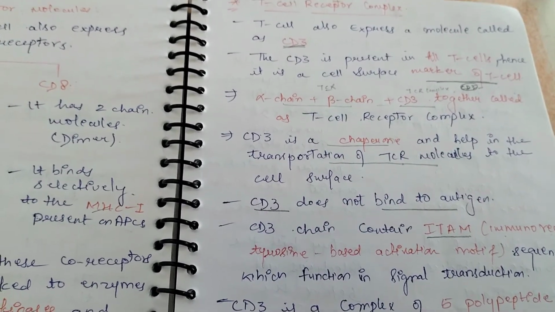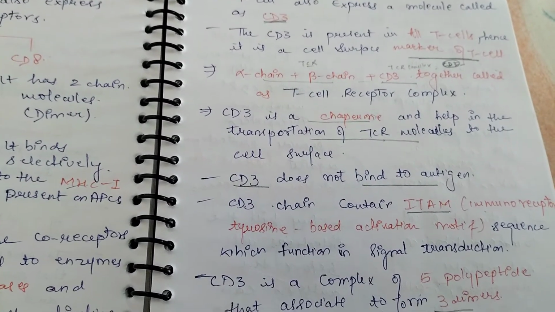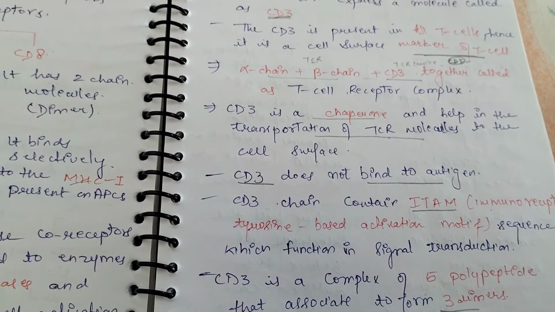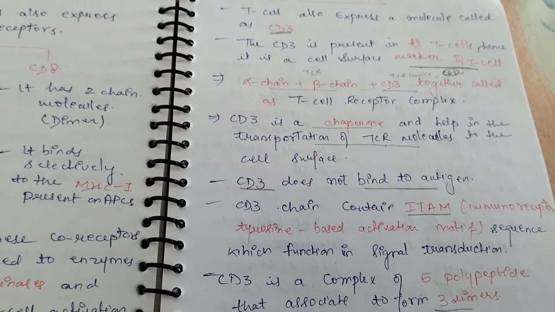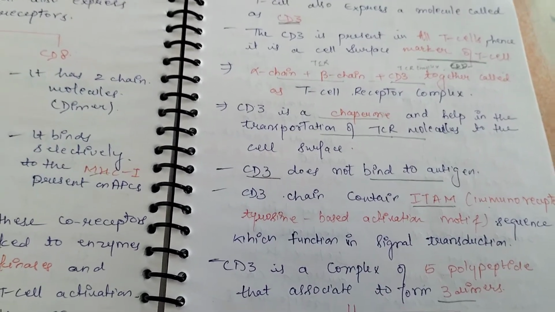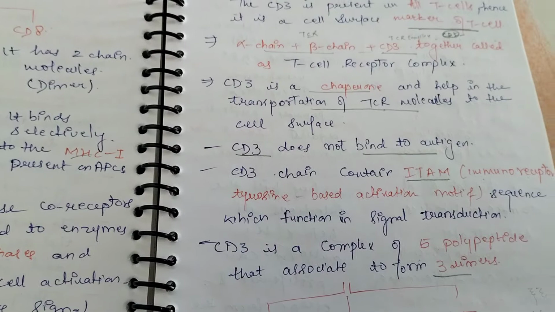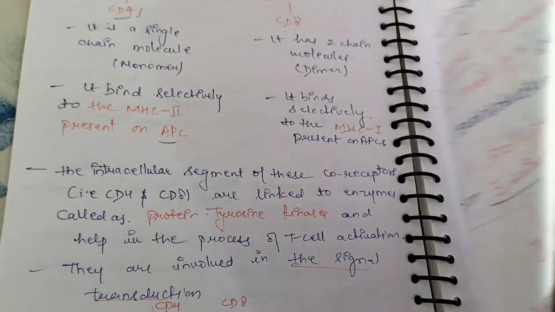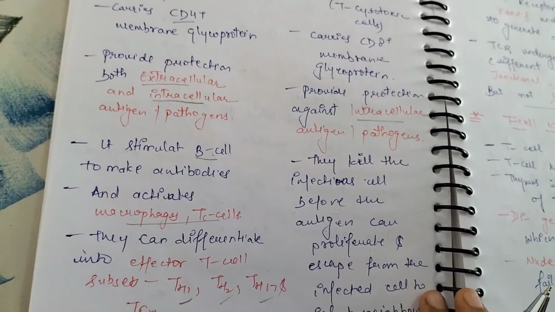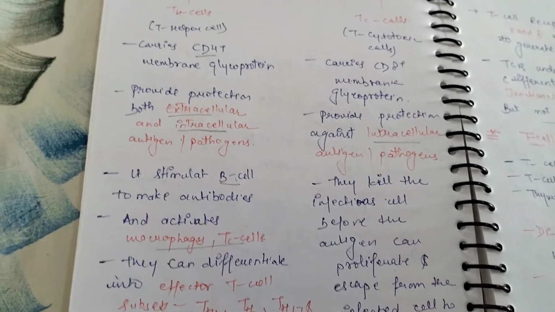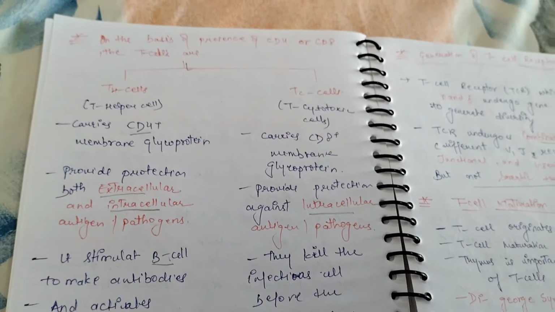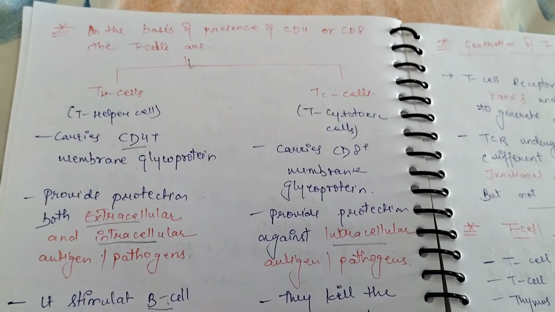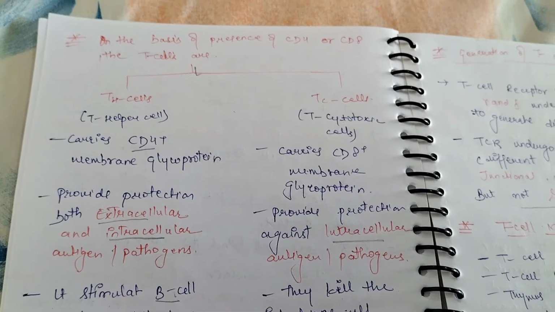The CD3 molecule is a chaperone which helps in the transportation of the T cell receptor molecule to the cell surface. CD3 does not bind to antigens. It also contains ITAM on intracellular segments, which are connected to the nucleus and help in signal transduction.